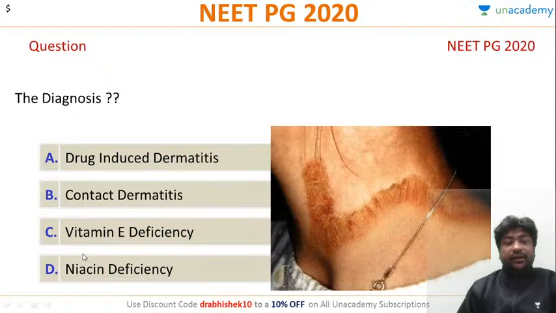Very good. Let's look at this question. What is the diagnosis? Drug-induced dermatitis, contact dermatitis, vitamin E deficiency, or niacin deficiency?